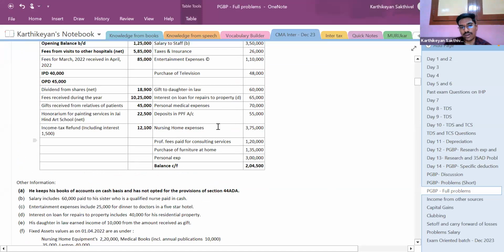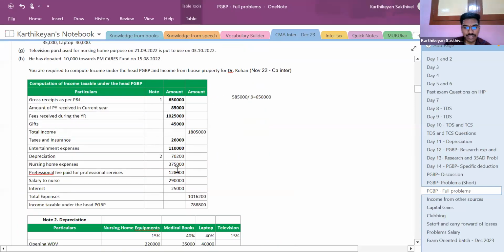Next, interest on loan for repairs to property, rupees 65,000. There is an adjustment. What is that? Interest on loan for repairs to property includes rupees 40,000 for his residential property. So the 40,000 for his residential property cannot be claimed as deduction. So the remaining 25,000 alone can be claimed as deduction.